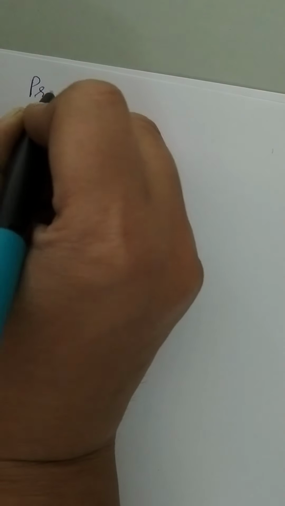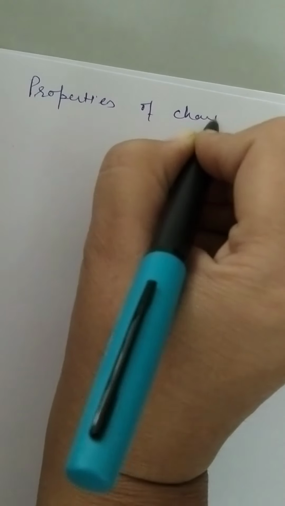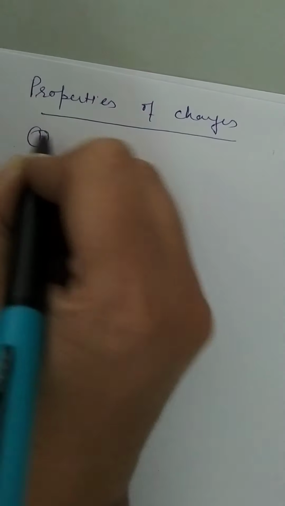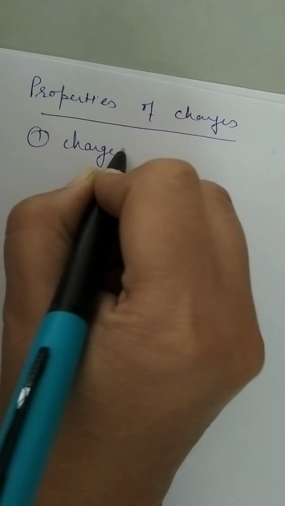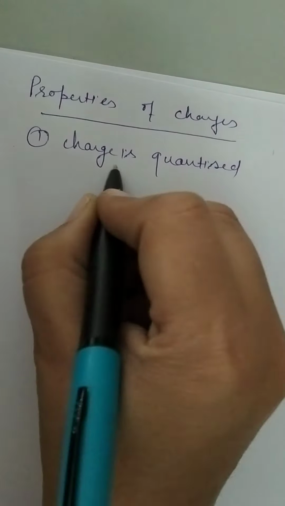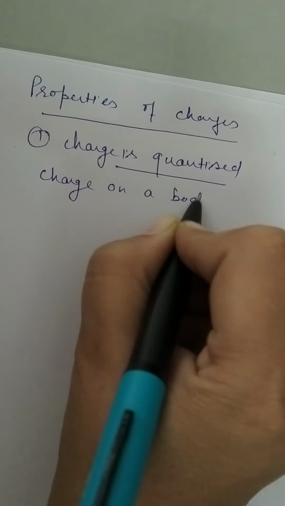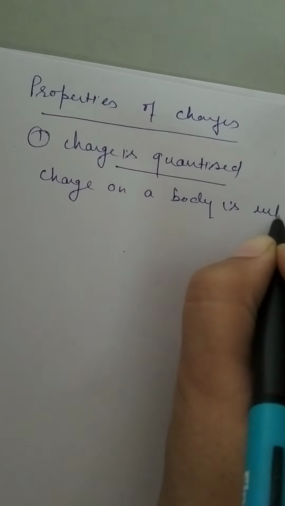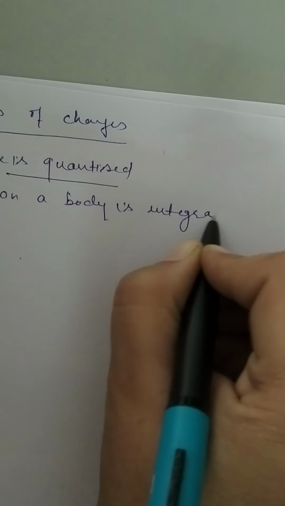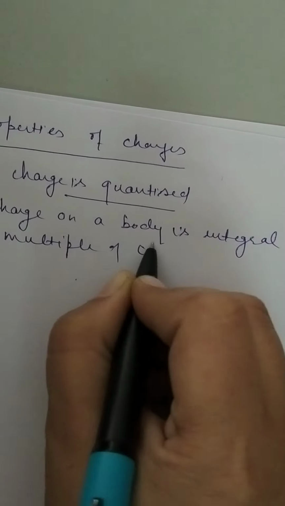Next is properties of charges. First property is charge is quantized. Charge is quantized. What does this mean? This means the charge on a body is an integral multiple of the charge on an